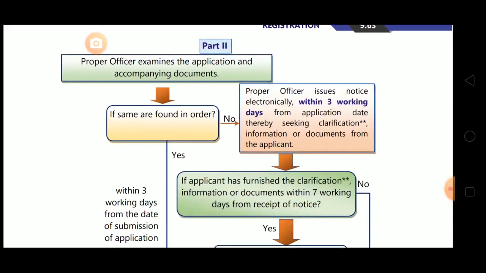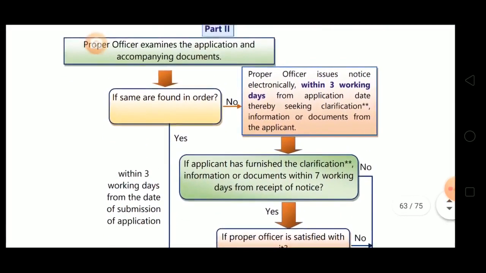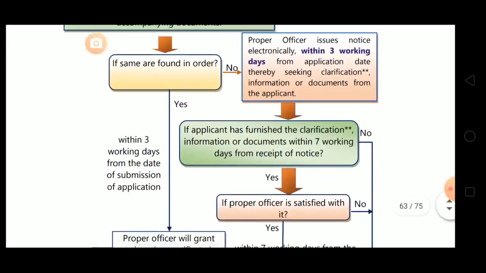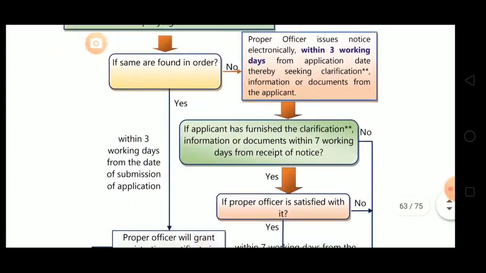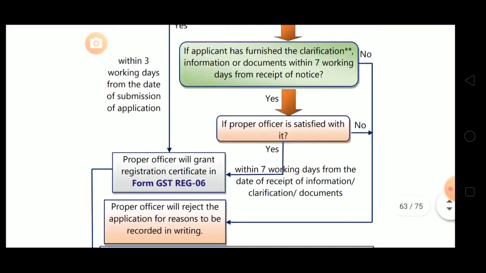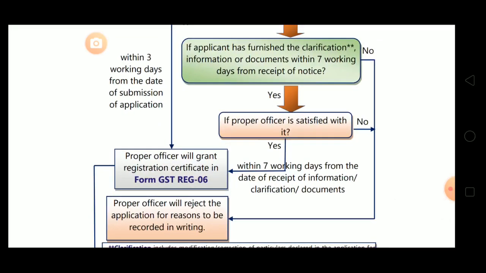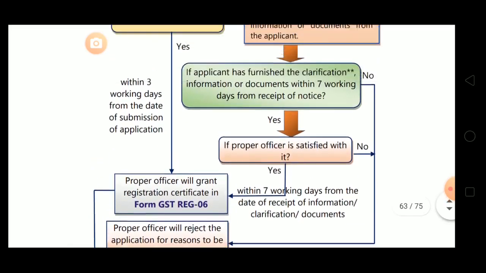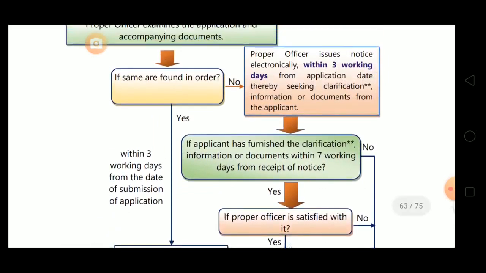The proper officer examines the application and accompanying documents. If the same are found in order, then what happens? If the same are not found in order, then what happens? First we'll do yes one. If the same are found in order, then within 3 working days from the date of submission of application, the proper officer will grant the registration certificate in form GST REG 06. And if the same are not found in order, means there is some discrepancy in the application or the documents, and the proper officer is not satisfied with the documents, then what happens?